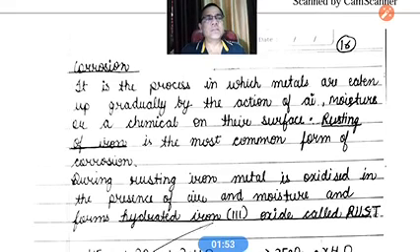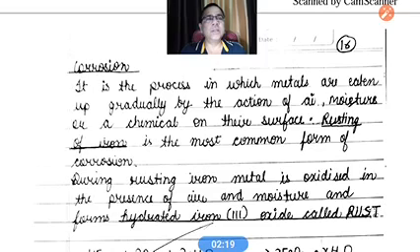Different types of metals show corrosion, but iron is the best example of corrosion, and that is called rusting of iron. Rusting of iron takes place only in the presence of air and moisture. It means the presence of both air and moisture is necessary for iron to rust.